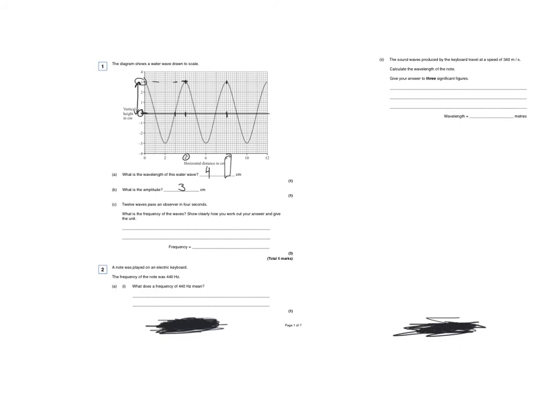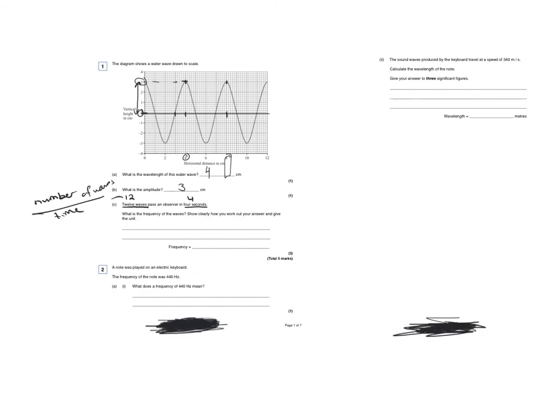And remember, the question always gives us clues, and we need to keep track of those clues. It says 12 waves pass an observer in 4 seconds. So it told me the number of waves, and it told me in how long, in seconds.